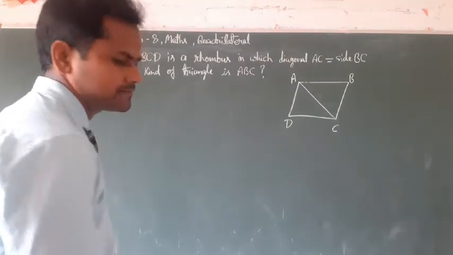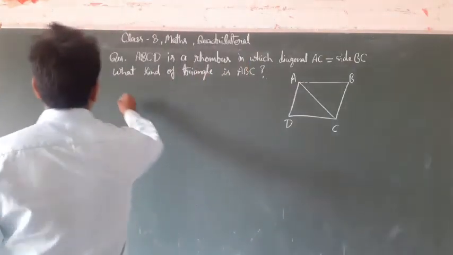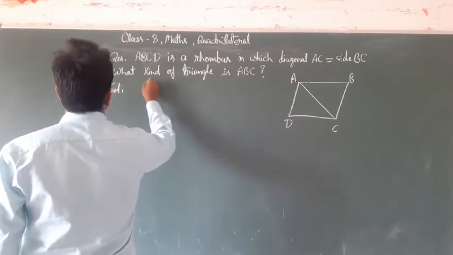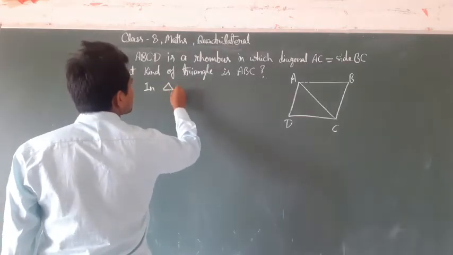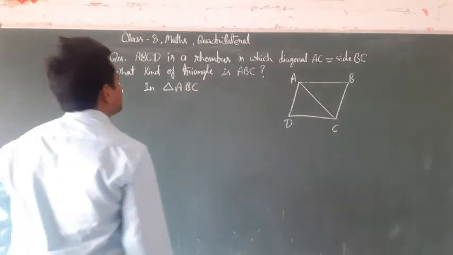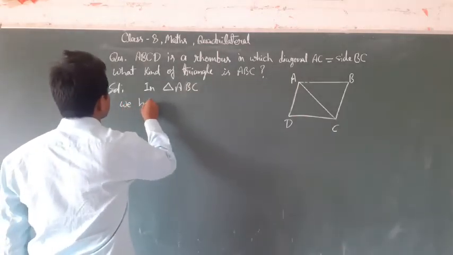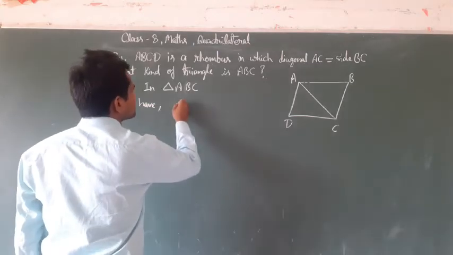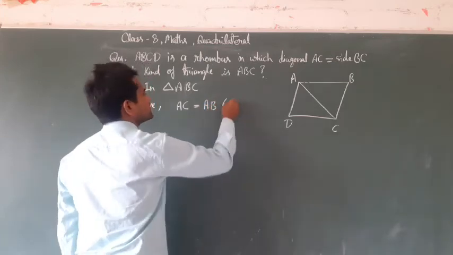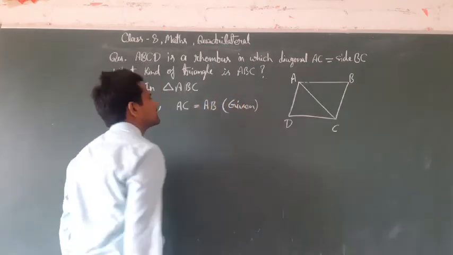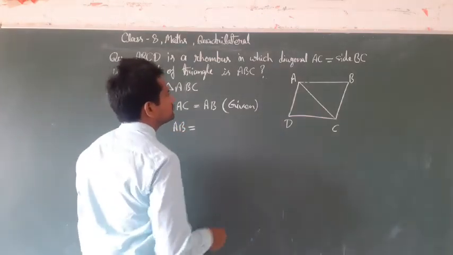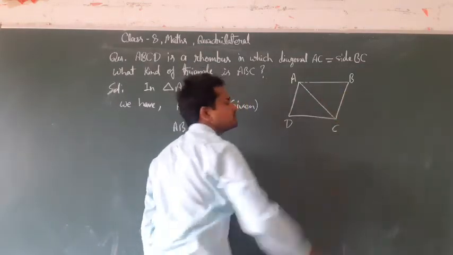So in this question, given that in triangle ABC we have AC equal to AB, and AB is equal to BC.